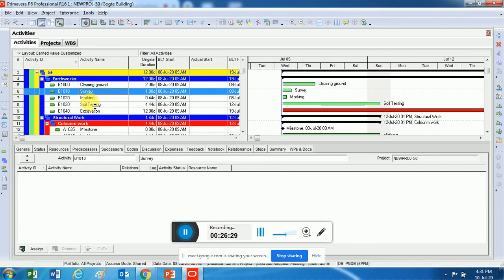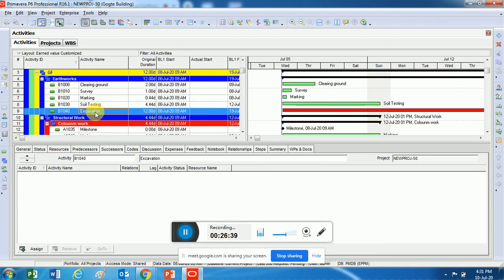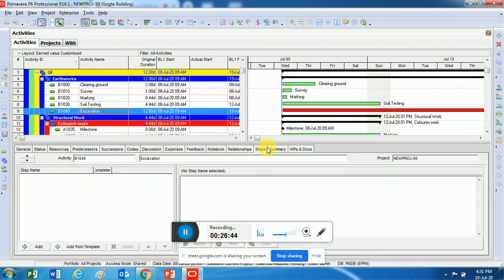Now I was telling you that there's one option in Primavera which any other software does not have, that is a breakdown of an activity. Now I want to have a breakdown of this excavation. This further breakdown of an excavation is known as steps. You can see in this detail window I have an option called steps. Now some of you, when you open your software, might not see the number of options that I have here in your software.